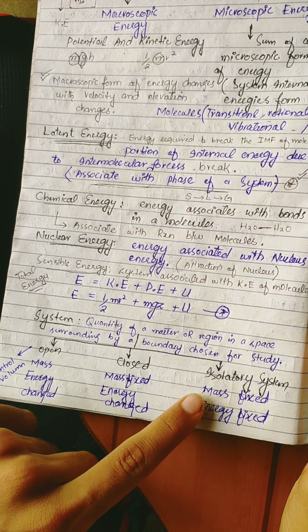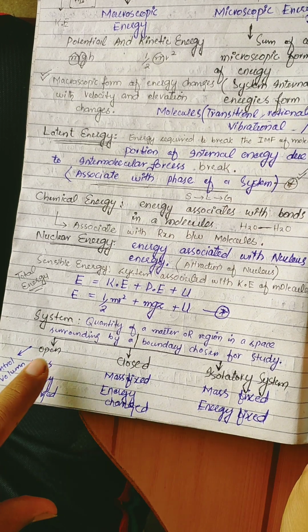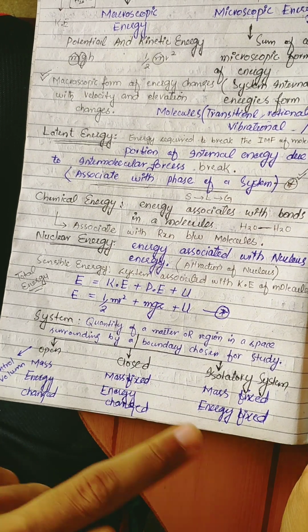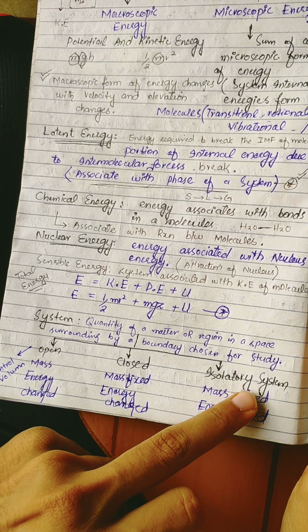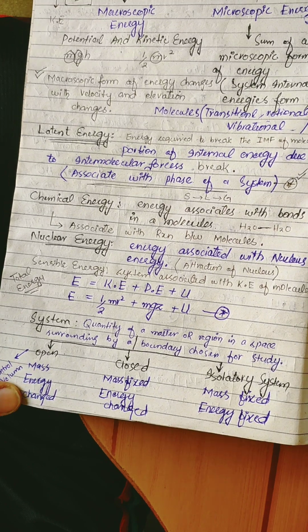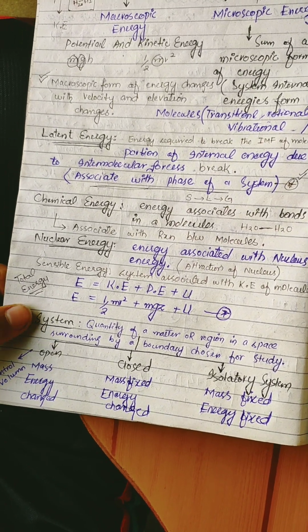There are basically two types of system: open system and closed system. Another one is the isolated system, but this system is included in the closed system. So now we are discussing the types of system.